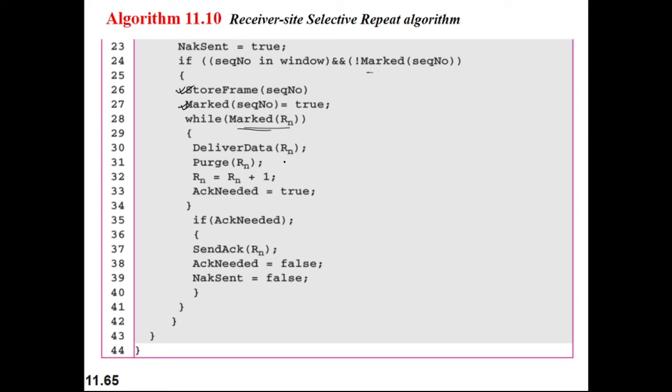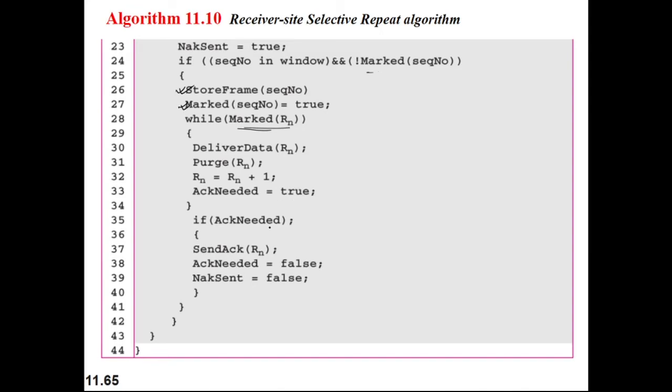Purge Rn means the window can be shifted to the next Rn, the next frame to receive. So Rn equals Rn plus 1, and acknowledgement needed is set to true. Then the receiver can send the acknowledgement.